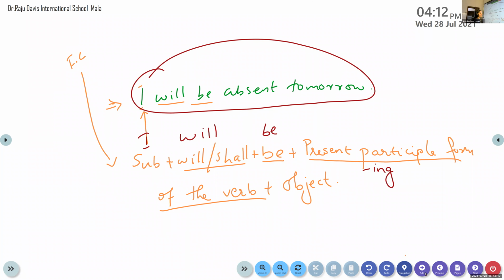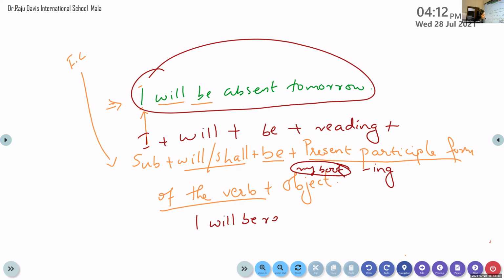You don't know any ing forms in the world? I will be reading my book. Okay, so you got subject plus will or shall plus be plus present participle form of the verb plus object. Clear? I will be reading my book.